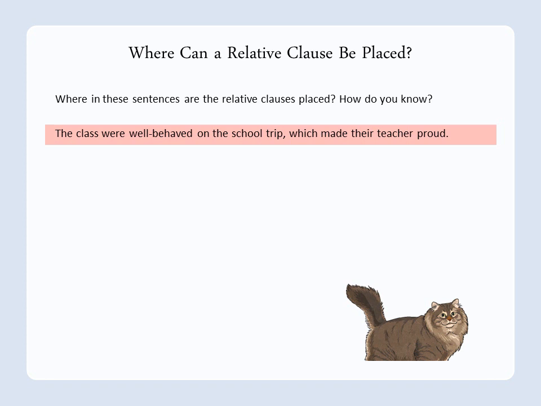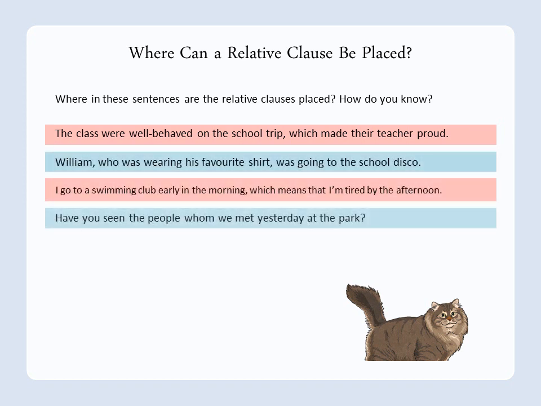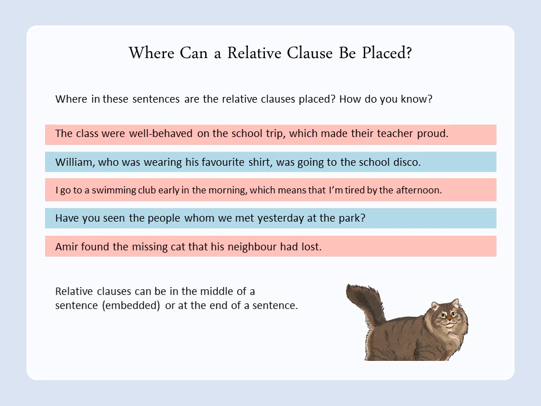So what we need to decide on is where the relative clause has been placed in the following sentences. In the first one, you've got: the class were well behaved on the school trip, which made their teacher proud. Now, all the time you've got these relative clauses. You might not always have it, but generally you'll see a relative pronoun, that or which. So if I bring them up all first, we can see them together. First one, you've got that relative clause at the end.